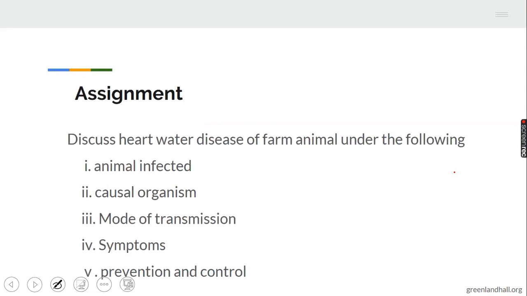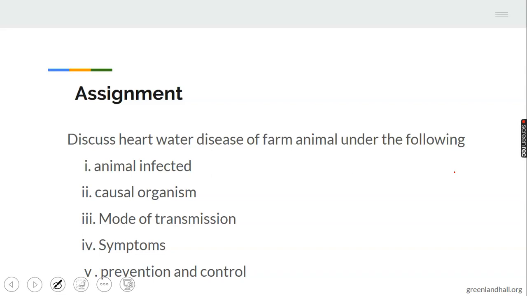Discuss heart water disease of farm animals under the following: animals infected, causal organism, mode of transmission, symptoms, prevention and control. Take note of it. Very, very important.